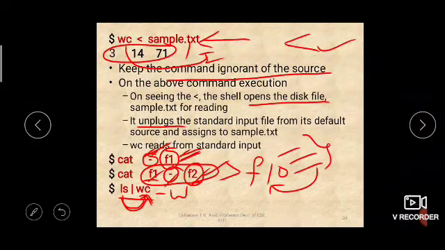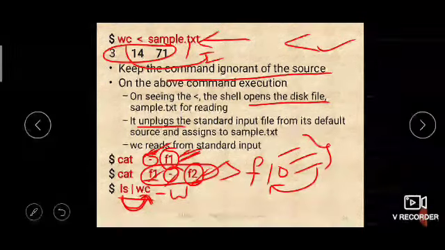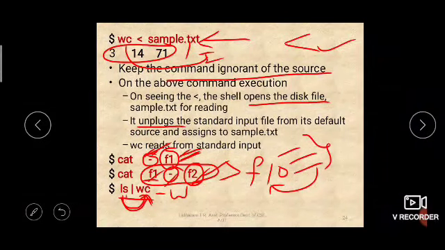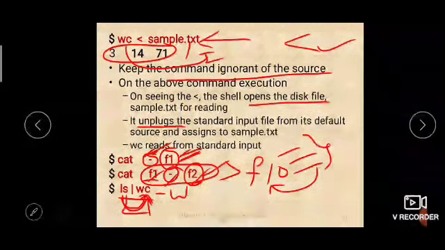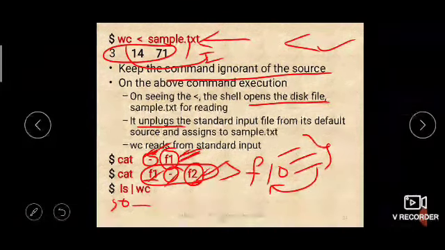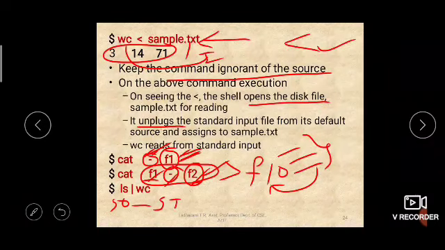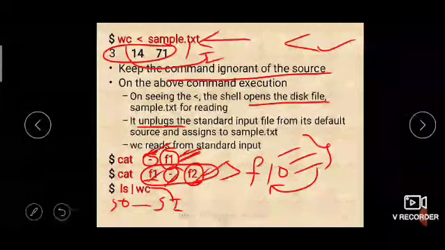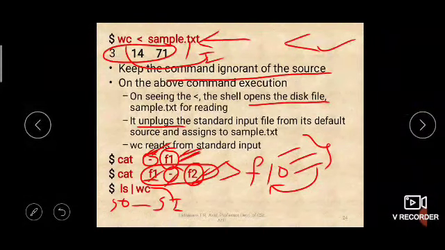We have used this in a previous explanation also, right? So here this is possible. How will it do it? ls will send its output to standard output, then standard output will send the output of ls to standard input, and from standard input WC will be provided with the output of ls. That is how the working of pipeline happens. That is how it executes.